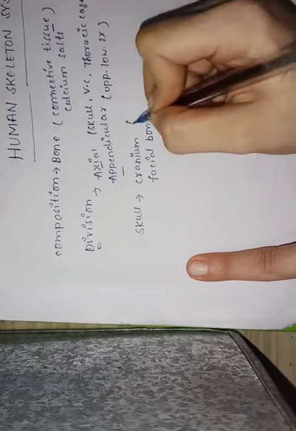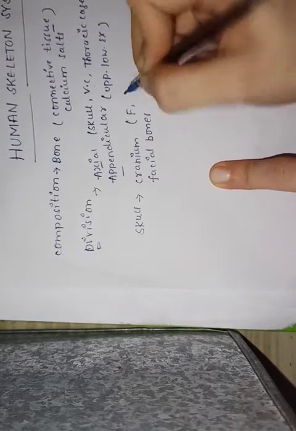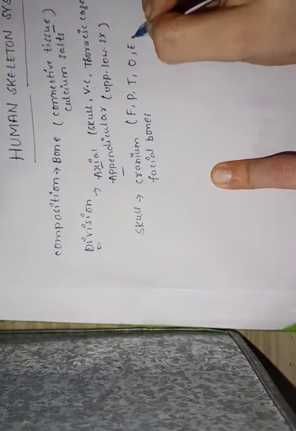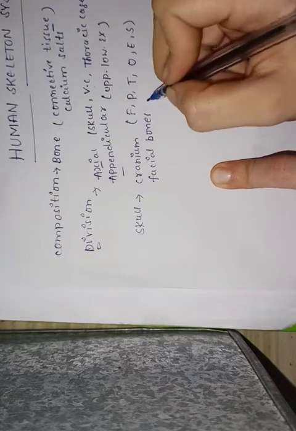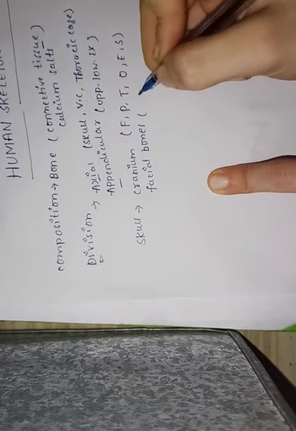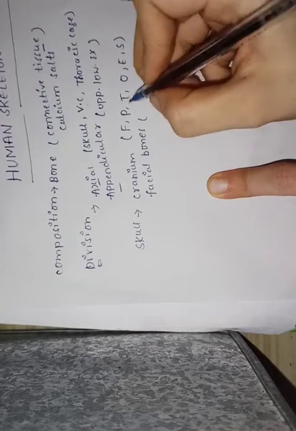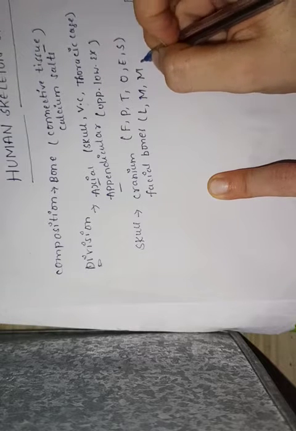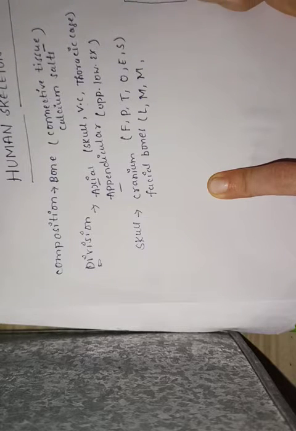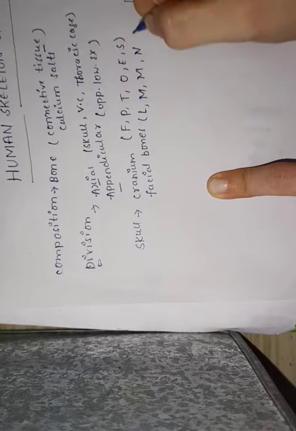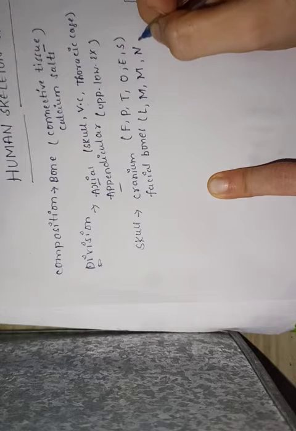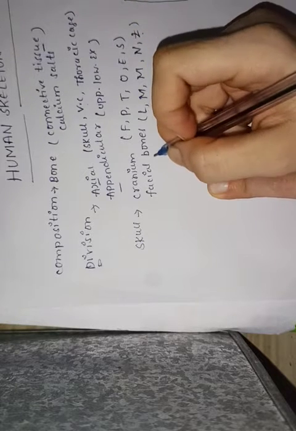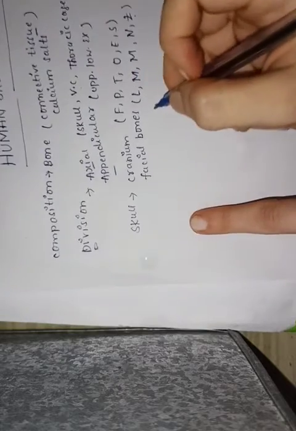In cranium, we can see frontal bone, parietal bone, temporal bone, occipital bone, ethmoid bone, and sphenoid bone. Coming to facial bones, we can see lacrimal bone, mandible bone, maxilla bone, nasal bone, zygomatic bone, which is also known as cheekbone. These are the bones which come under facial bones.